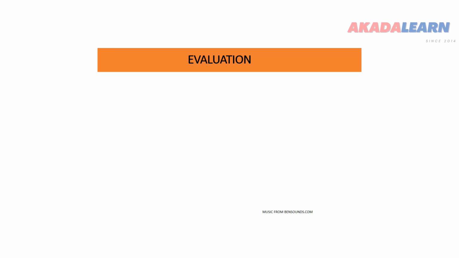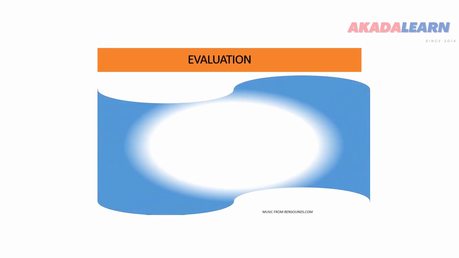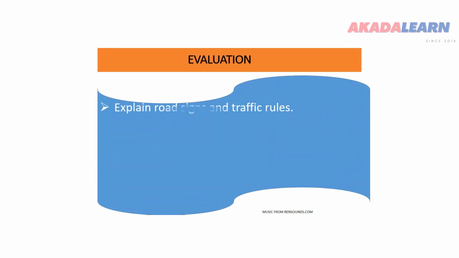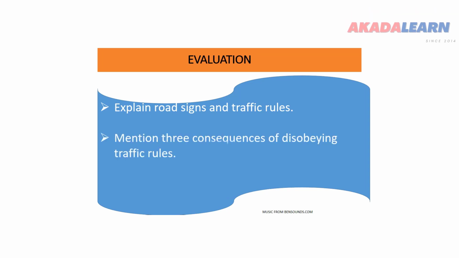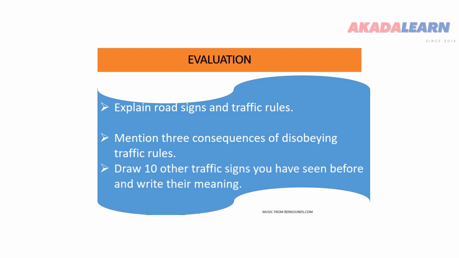So, evaluation. Explain road signs and traffic rules. Mention 3 consequences of disobeying traffic rules. Finally, draw 10 other traffic signs you have seen before and write their meaning.